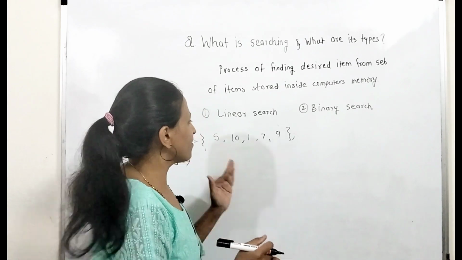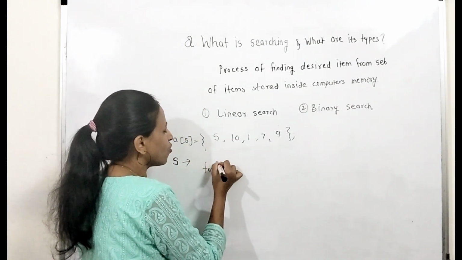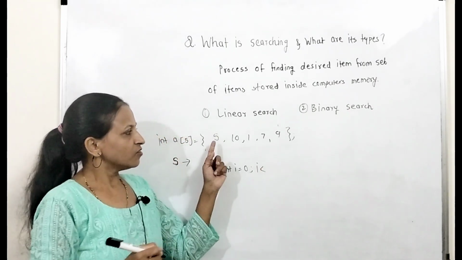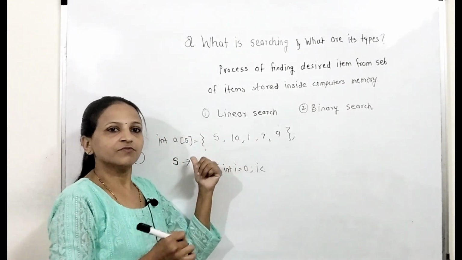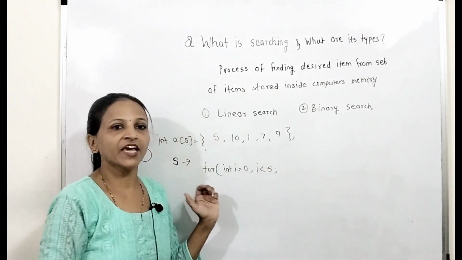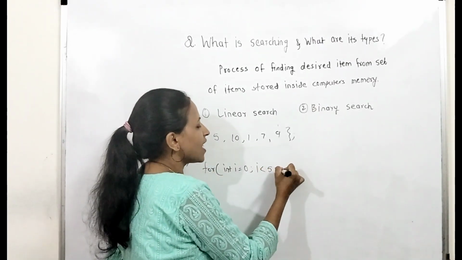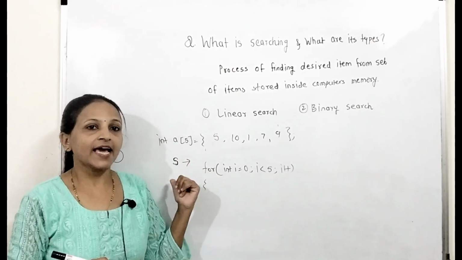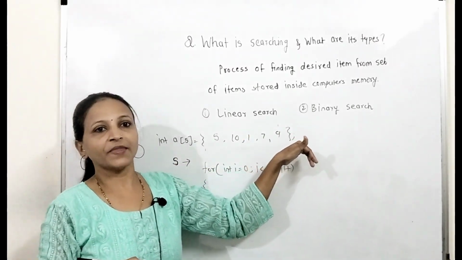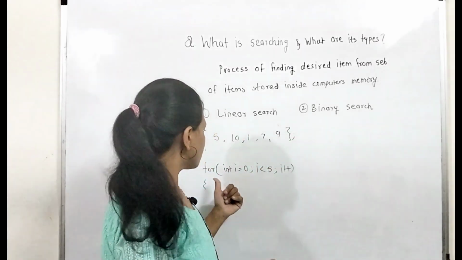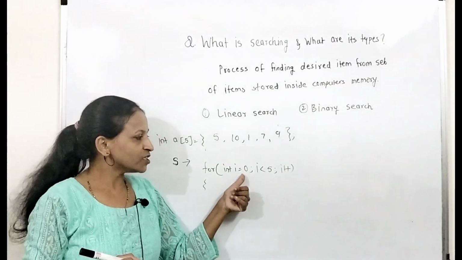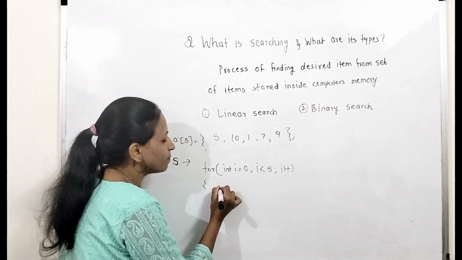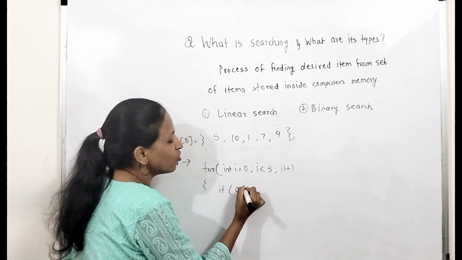Now what I will do here, I will place a loop like this: for int i equals 0, i less than 5, which means up to 4 we have to do this task, and i plus plus. We have to compare that S element with each and every element of that array one by one. That's why we go from the 0th index up to the last index, that is 4. Now we have to compare A of i.